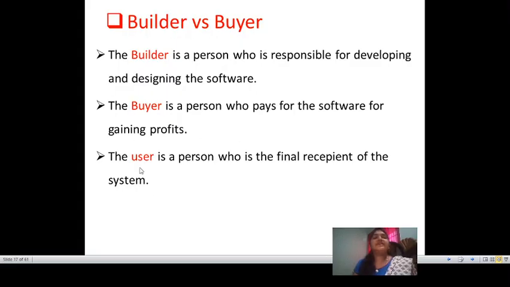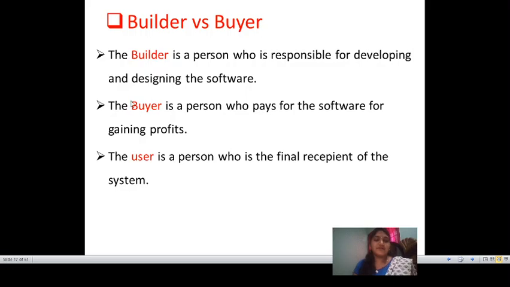For example, Amazon is a shopping site. The builder is Amazon, and the buyer is a seller whose products are linked up with Amazon.